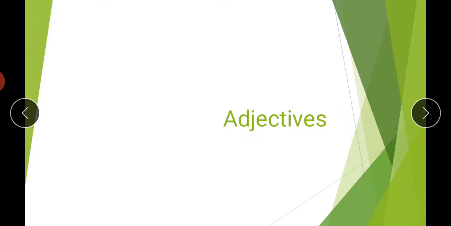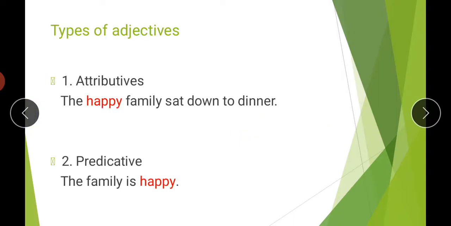So let us start. Types of adjectives, two types: one is attributive and the other is predicative. We will learn about these in detail now.